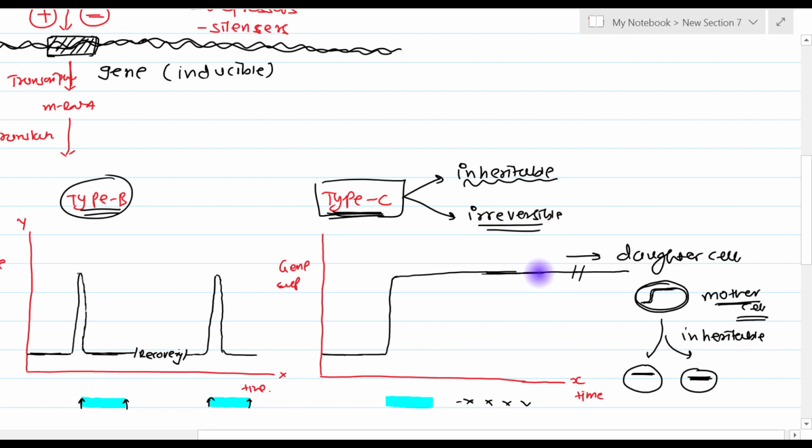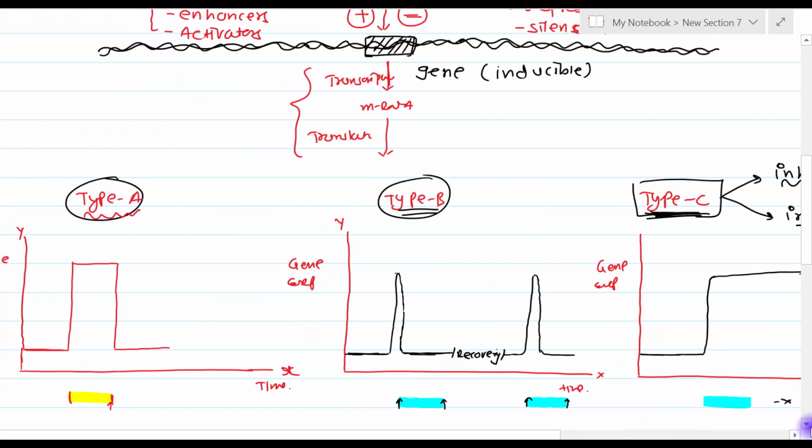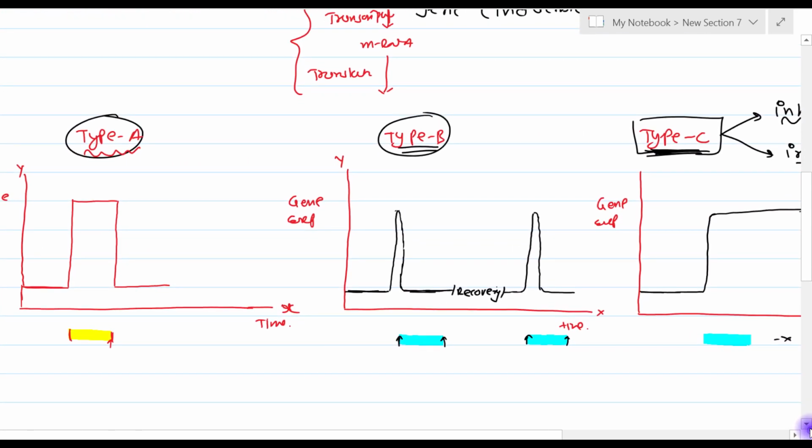Now see, it is not coming back to the basal rate. No, it is not coming back, even in the daughter cell. So once such gene expression is elevated, it remains elevated and doesn't come back to the basal rate. So this is the type C response. This type A, type B and type C response are important for the exam also.